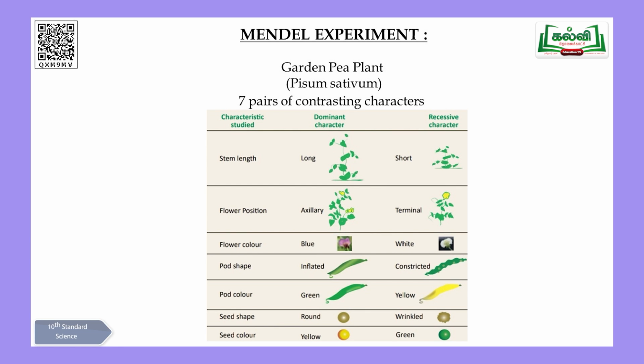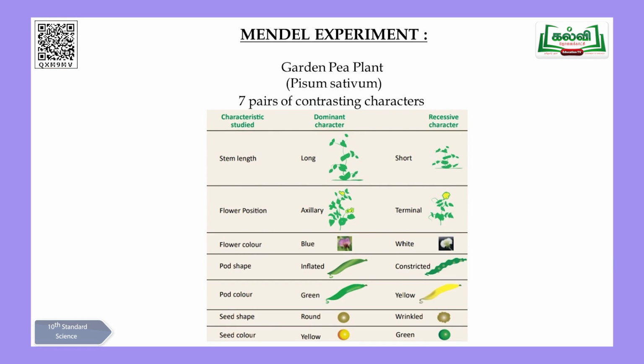First he took flower position, whether the flower is present in the pea plant at the terminal end or the axial end. Axial end is near the axis, terminal means top, right at the top. So like that, male and female plants are selected based on these 2 contrasting characters. So he first concentrated on the position of flowers.